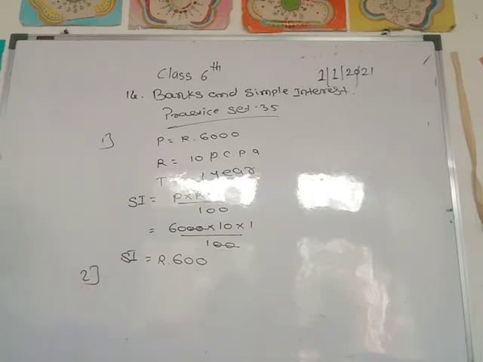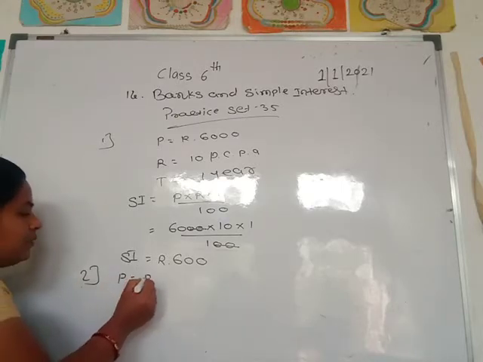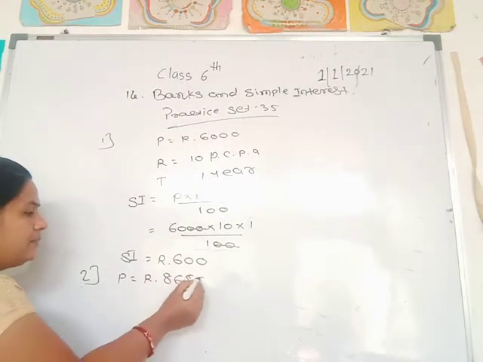In this practice set 35, see the second example. Mahesh deposited rupees 8,650 in a bank at the rate of 6 PCPA. How much money will he get at the end of the year? Here principal is given, rupees 8,650.